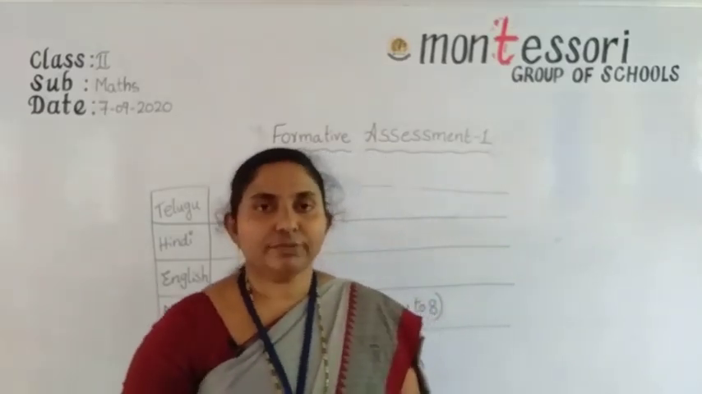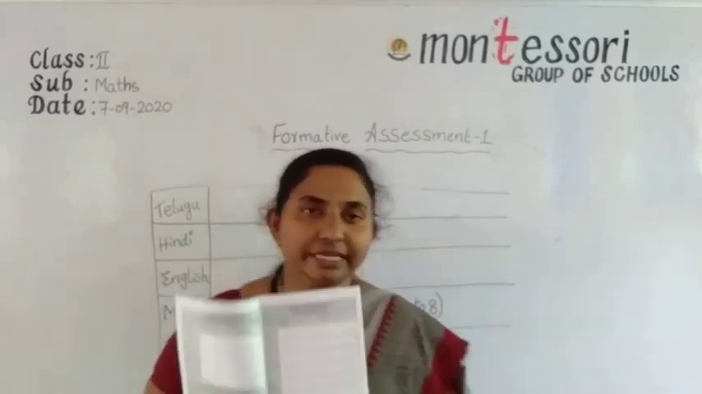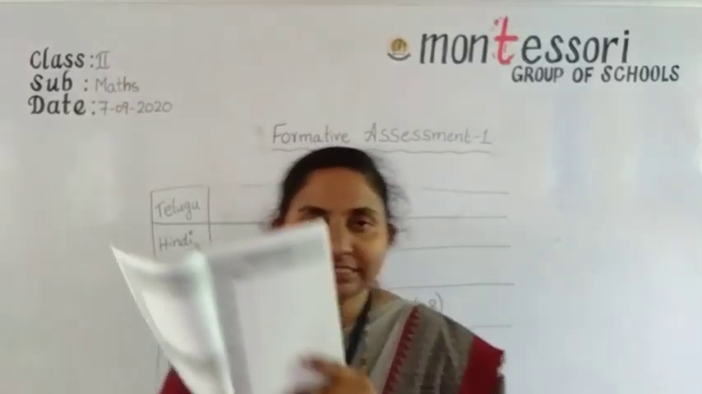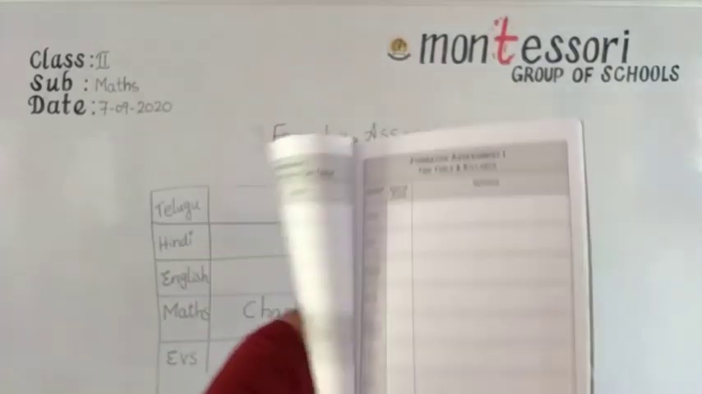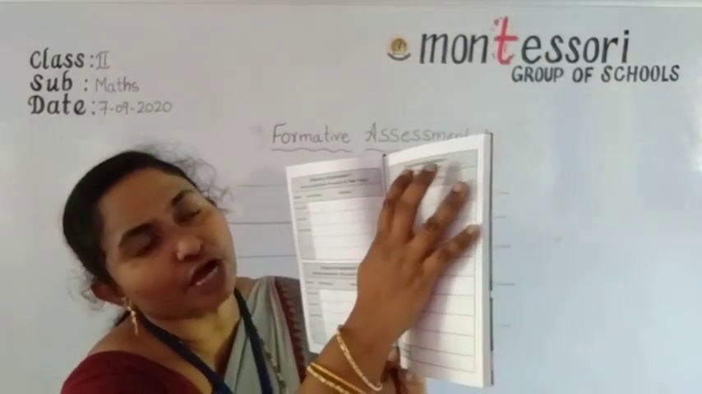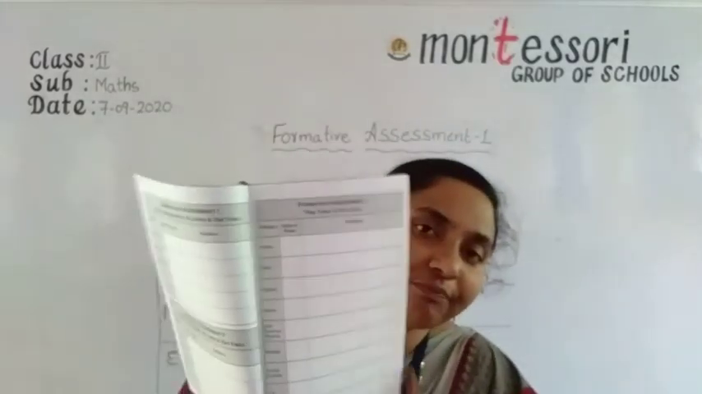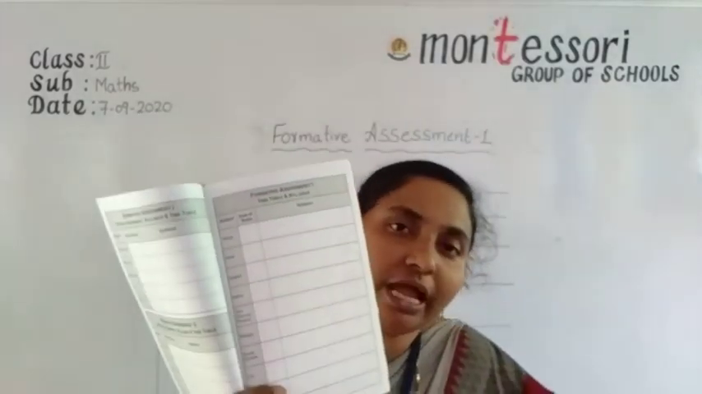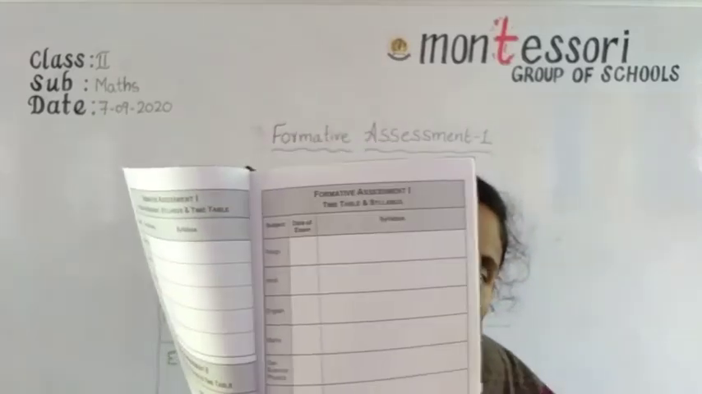Now, listen carefully. This is your diary. In the diary, this is the FA1 syllabus page. FA1 means formative assessment 1. All of you open your diary and open the page formative assessment 1.